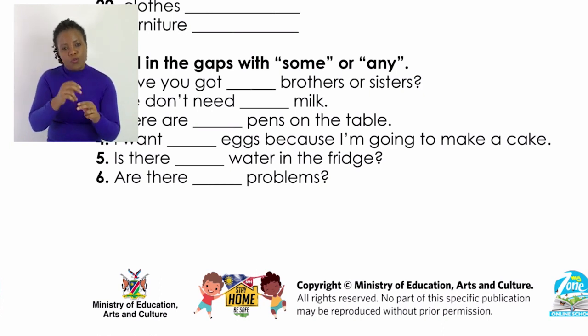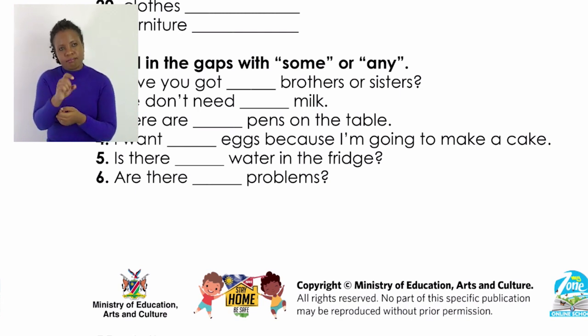Then number 2 says, we don't need dash milk. Do we say we don't need some milk, or do we say we don't need any milk? Remember, milk is not countable. So we say we don't need some milk.